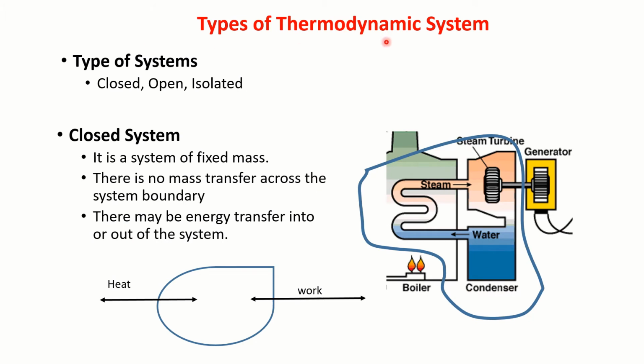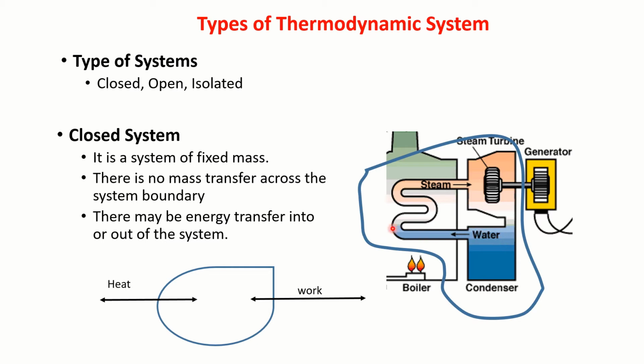These thermodynamic systems we can classify as closed system, open system, and isolated system. What do you mean by closed system? The water enters this region, gets converted into steam, it expands in the turbine, this turbine produces work, again the steam gets condensed, it becomes water, again it is reheated, and it goes on like this.